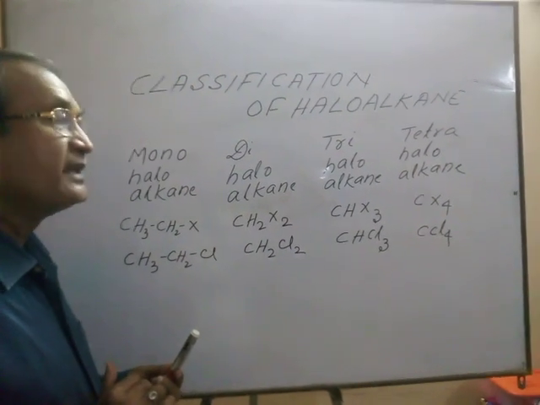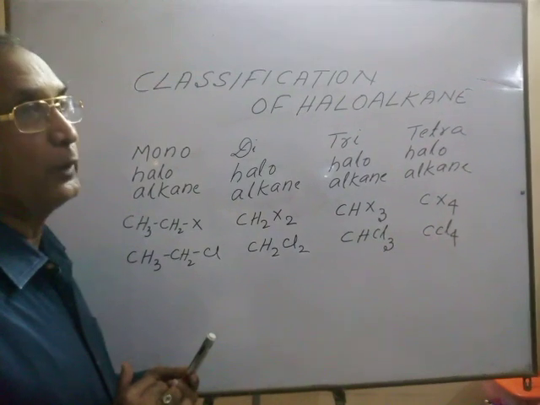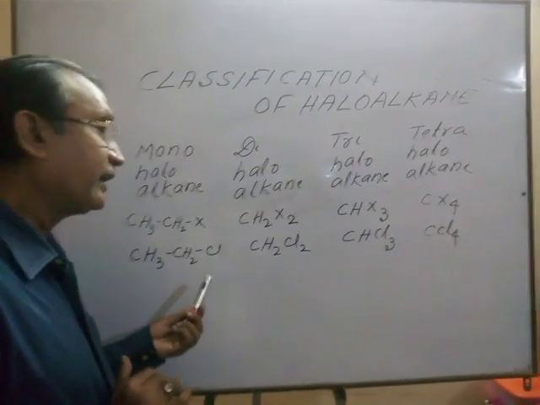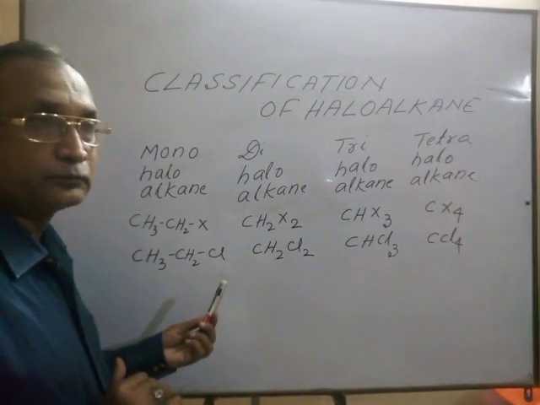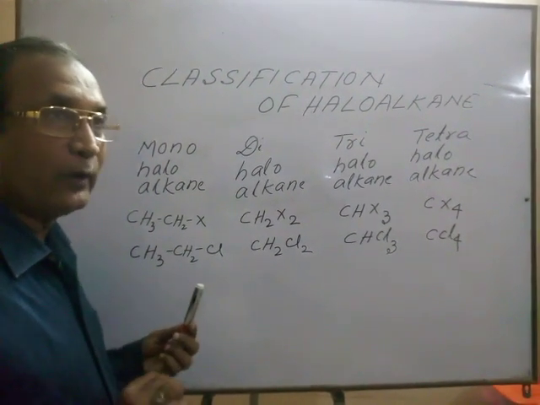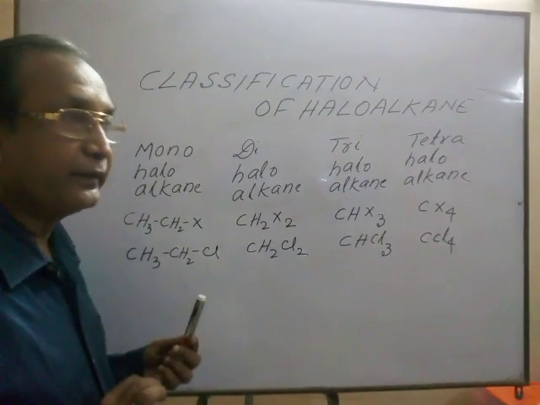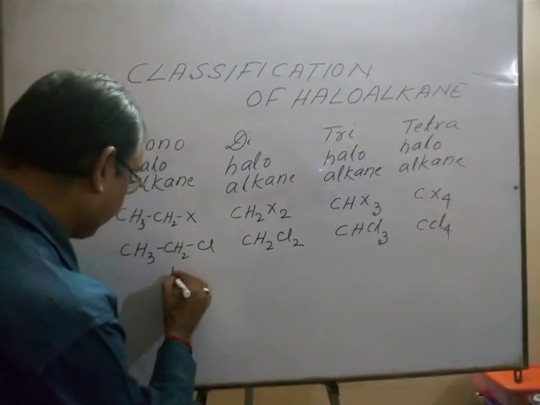Number 2, secondary haloalkane. Number 3, tertiary haloalkane. Or we can say 1 degree haloalkane, 2 degree haloalkane, 3 degree haloalkane.